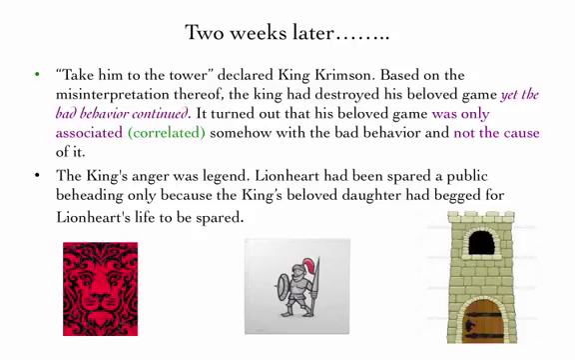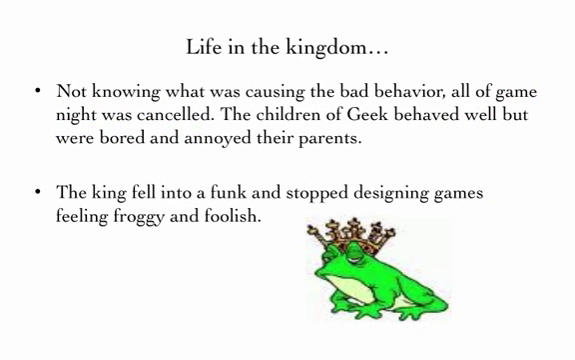Two weeks later. "Take him to the tower," declared King Crimson. Based on the misinterpretation thereof, the king had destroyed his beloved game. Yet the bad behavior continued. It turned out that his beloved game was only associated somehow with the bad behavior and not the cause of the bad behavior. The king's anger was legend. Lionheart had been spared a public beheading only because the king's beloved daughter had begged for Lionheart's life to be spared.